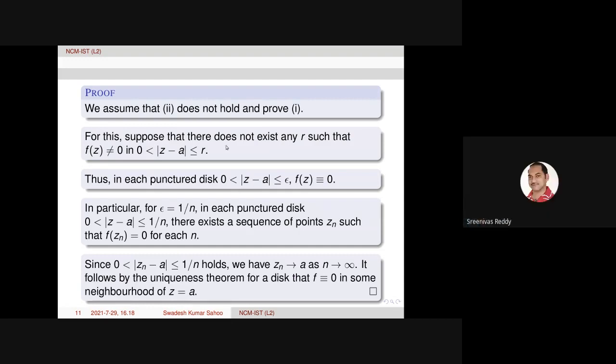Suppose for every r, f of z is not equal to 0 in the whole disk. That means for every epsilon, there exists at least one point in the disk such that f of z equal to 0. In this way, with epsilon equal to 1 by n, for every disk there exists a point Zn such that f of Zn equal to 0. So the sequence Zn converges to a. In this manner, I feel that.